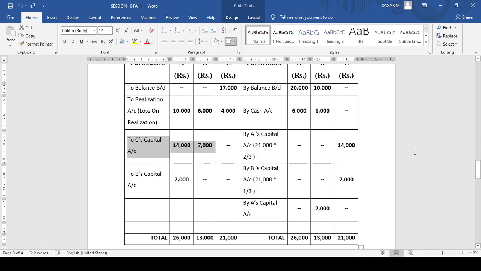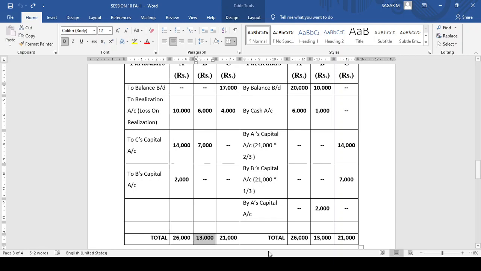Now look at the total. For A, 10,000 and 14,000 is 24,000, but A's capital account on the credit side is 26,000. Still he is solvent. Then B's capital account: 6,000 plus 7,000, 13,000, but on the credit side we have only 11,000. So now B's account is showing a debit balance.